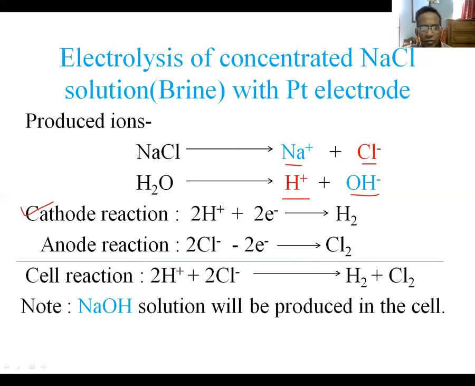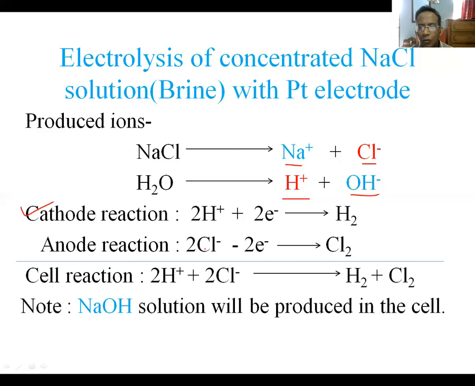Now at the anode, what is the scenario at the anode? This time, according to position of hydroxide ion and chloride ion in the series, hydroxide ion should be oxidized, since hydroxide ion is placed below chloride ion. But in practice, in case of the electrolysis of brine with platinum electrode, the opposite occurs. That is, chloride ion gets the chance to be oxidized and produces chlorine gas at the anode.